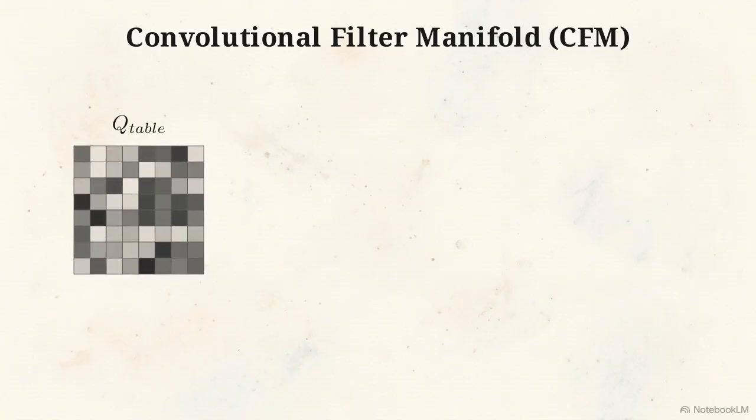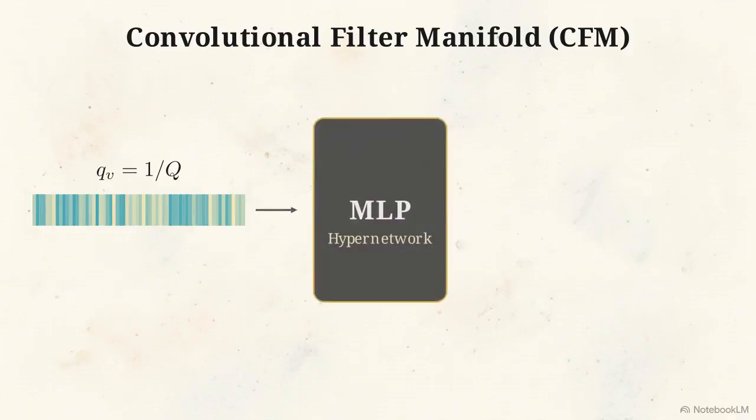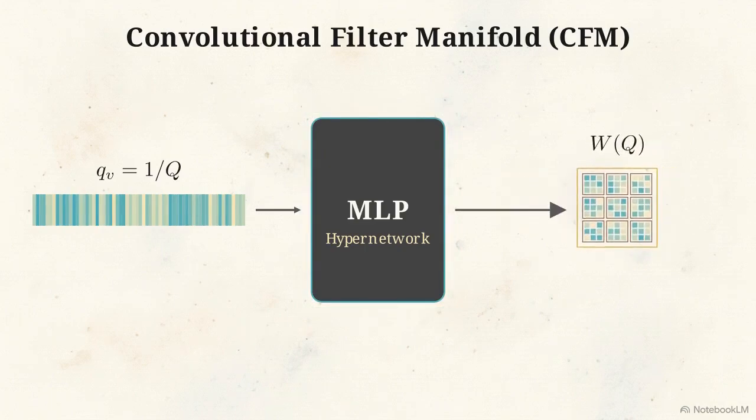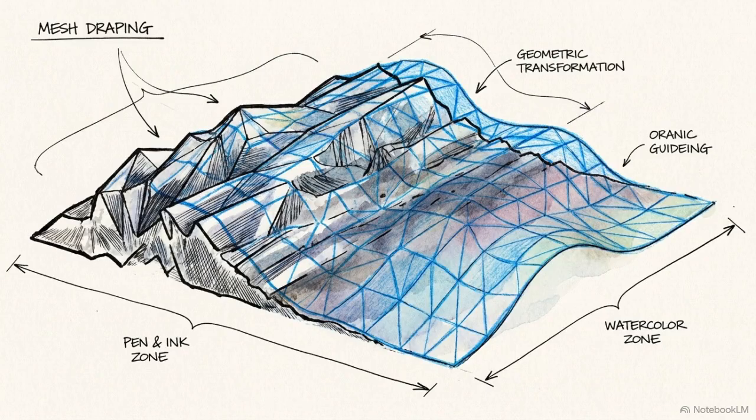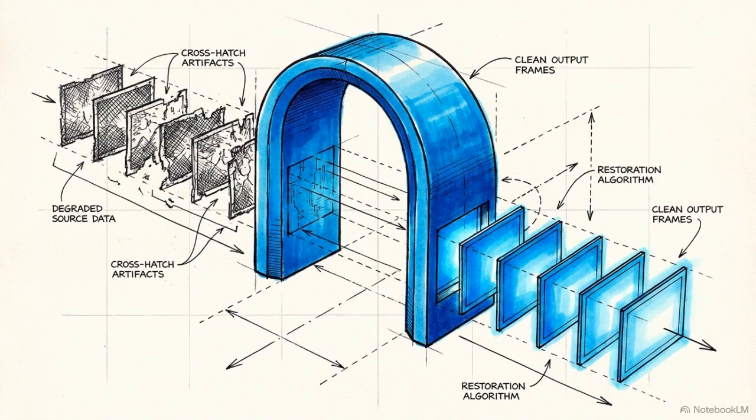It extracts the compression metadata, morphing the original quantization table into a single 1D vector of inverse quantization step sizes. That inverse vector flows directly into an auxiliary multi-layer perceptron. The MLP digests the metadata and dynamically generates the network's 4D convolutional filter weights on the fly. The quantization-guided artifact correction engine, or QGAC, applies these freshly generated weights to smoothly process the incoming DCT feature maps. By treating convolutional weights as a dynamic manifold conditioned on codec metadata, a single deployed architecture adaptively restores images entirely blind to their initial compression level.